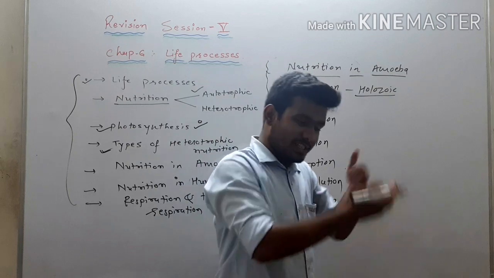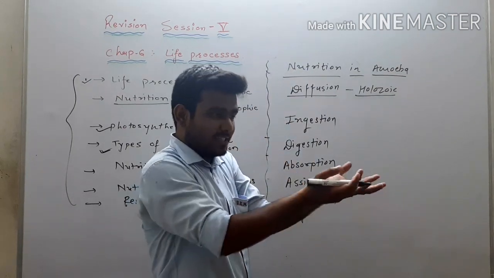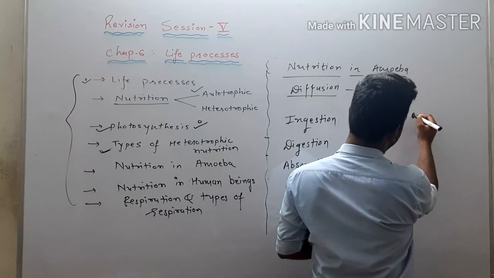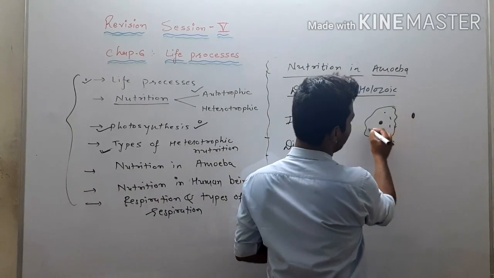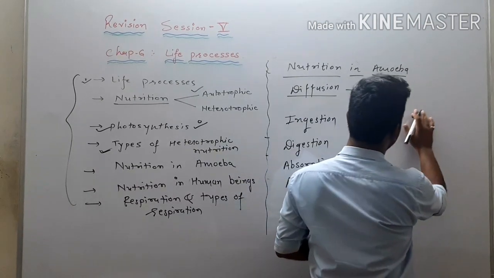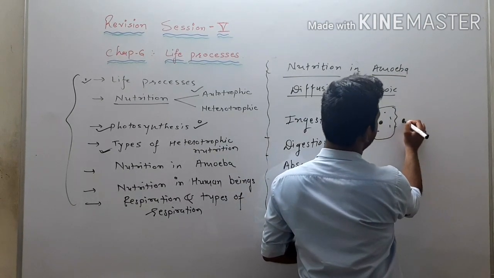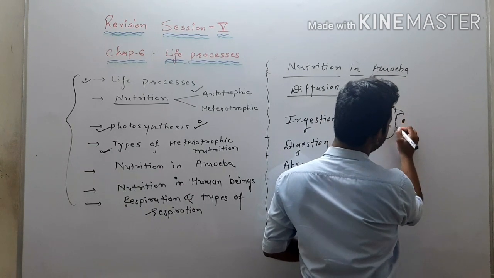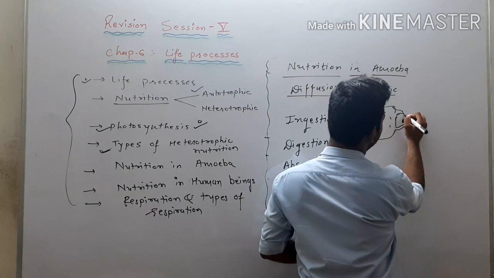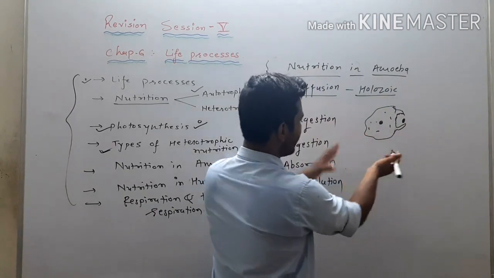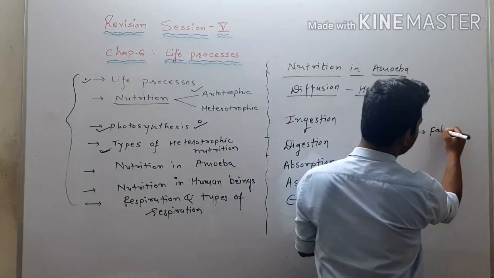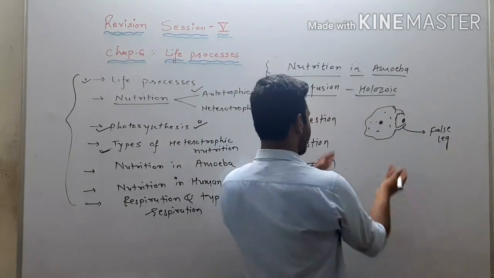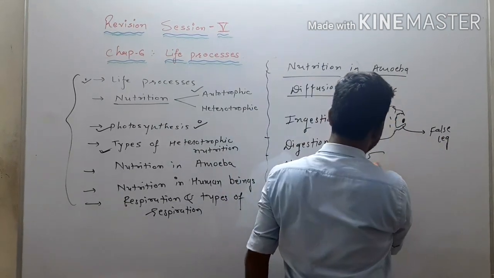So first is ingestion. Ingestion means the process in which amoeba takes food inside its body. For that, as we know, suppose this is a food particle and this is amoeba, right? So in the process of ingestion, amoeba will produce pseudopodia. Pseudopodia is considered as a false leg, right? By this pseudopodia, it will try to ingest the food inside its body, right?